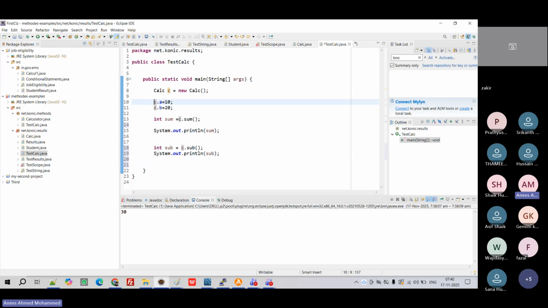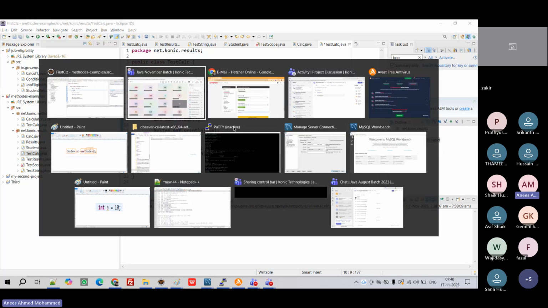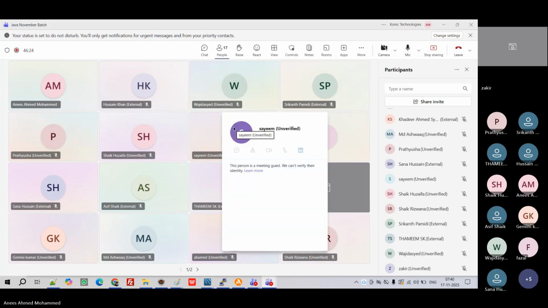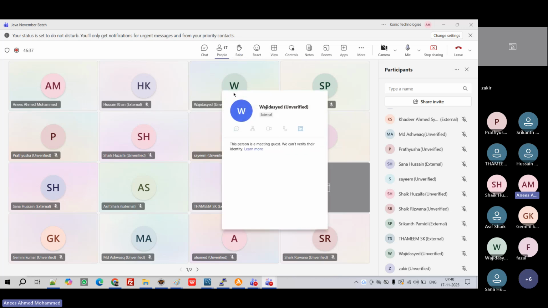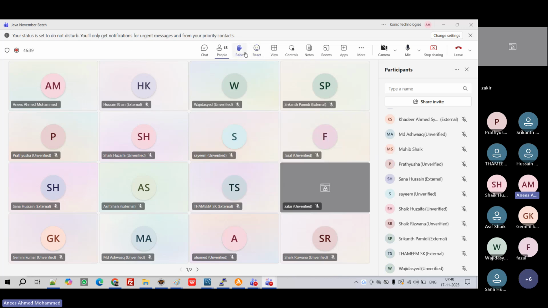Now let's try with the student. Does anyone have a question on this one? There is a button, right? If you have any questions, you can raise your hand by clicking it, and it will show me that someone is waiting with a question. Even in between, if you want to interrupt me, you can click this button, okay? Any questions? Testing.